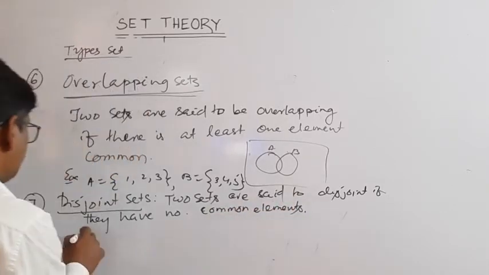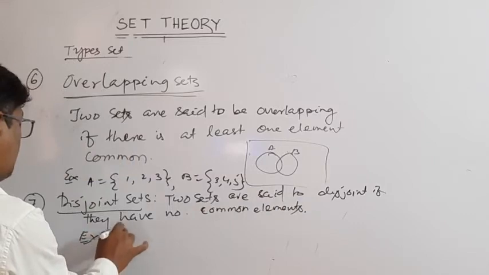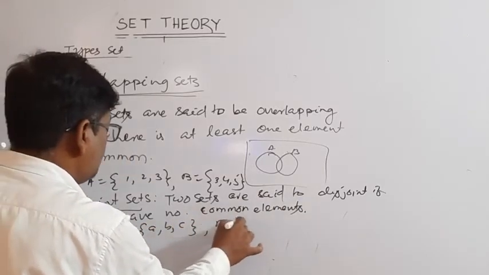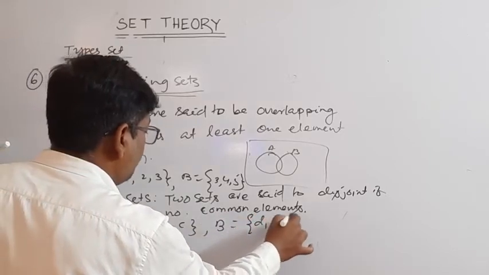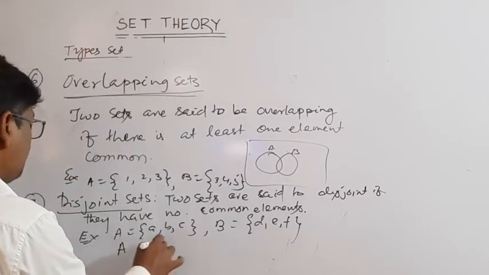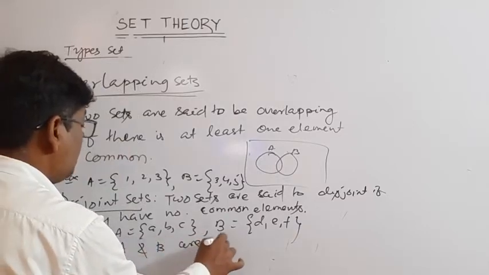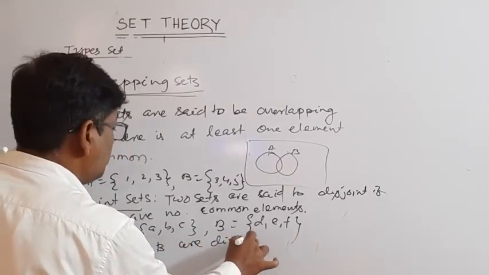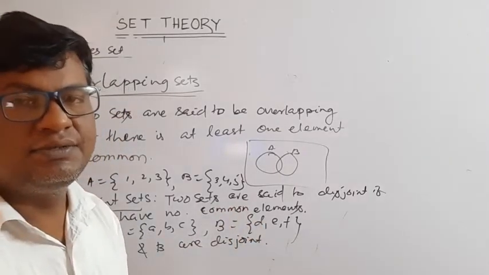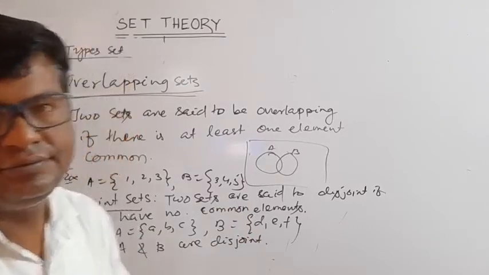Example: A is equal to {A, B, C} and B is equal to {D, E, F}. A and B are disjoint. Disjoint means no common element.